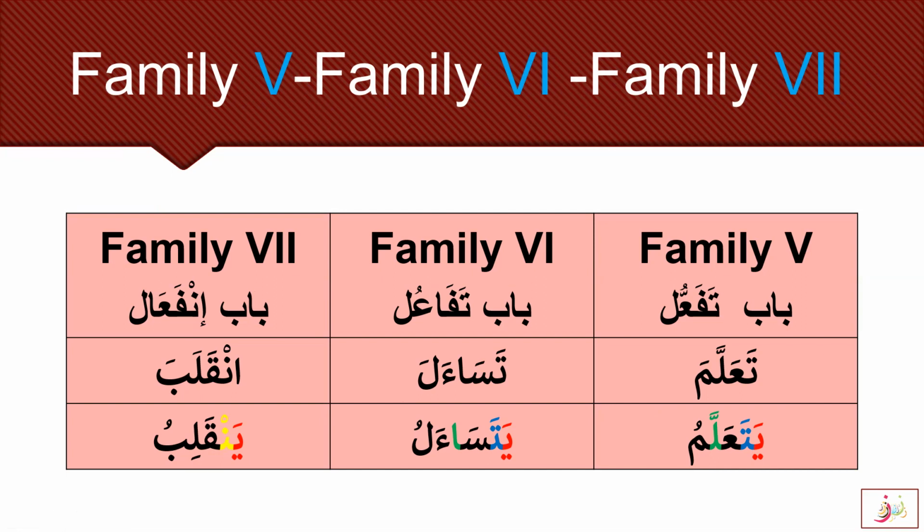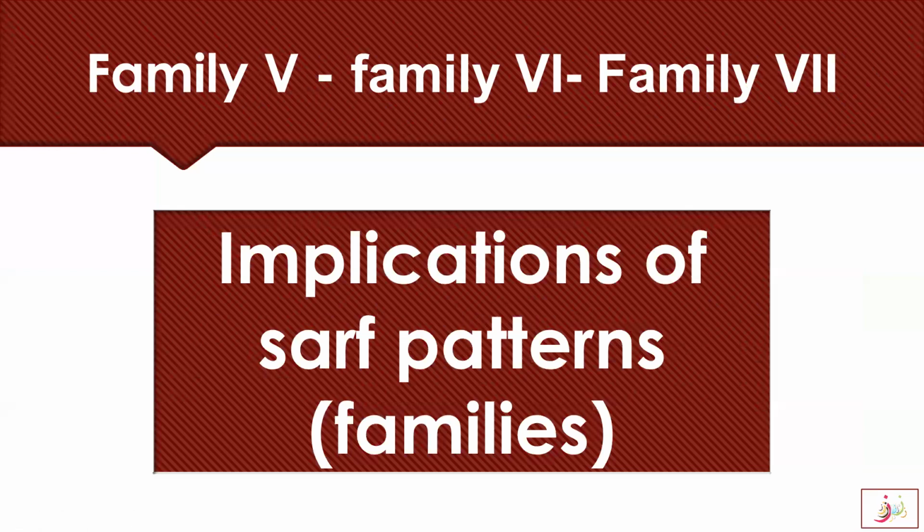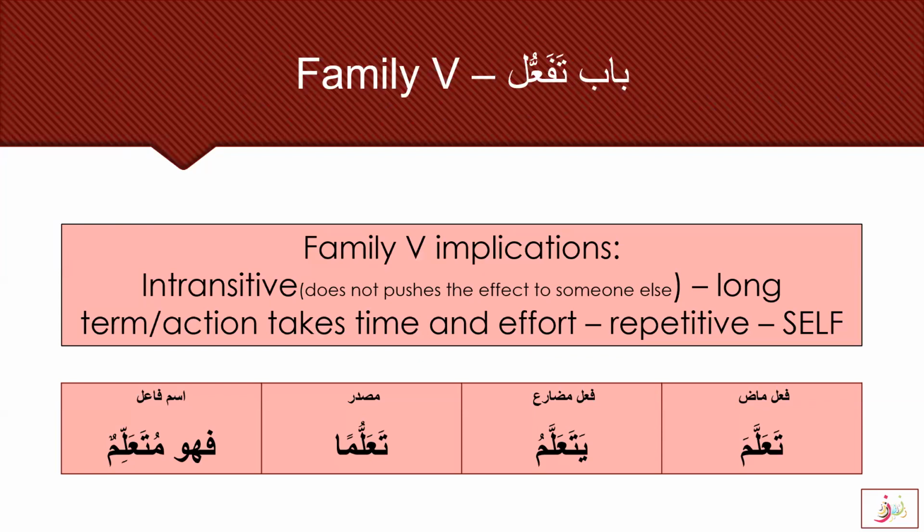So, Bab Tafa'ul: Ta'allama, Yata'allamu. Bab Tafa'ul: Tasa'ala, Yatasa'alu. Bab Infa'al: Inkalaba, Yankalibu. So, let's learn about the implications of the surf patterns, as we always do for the other families, family 2, 3, and 4. We are going to see the implications of family 5, 6, and 7, inshallah.